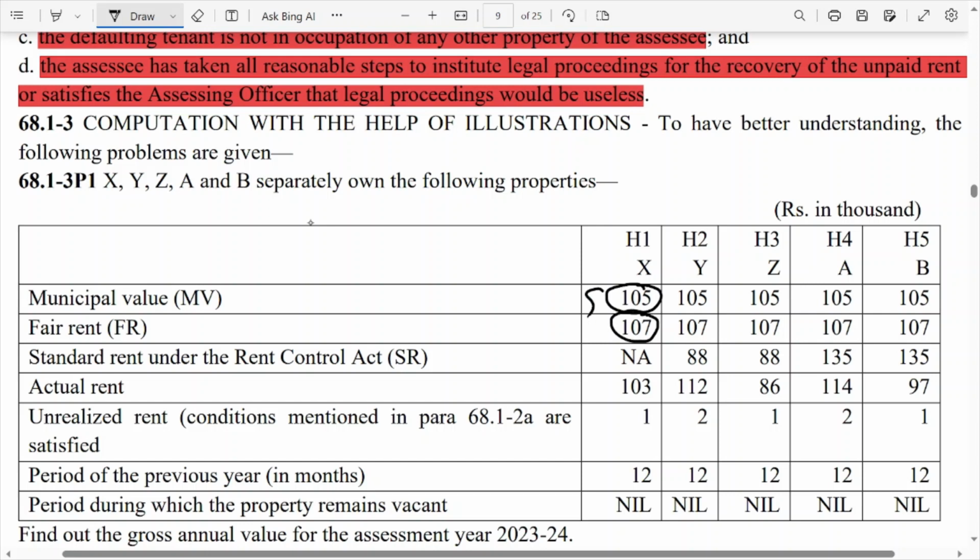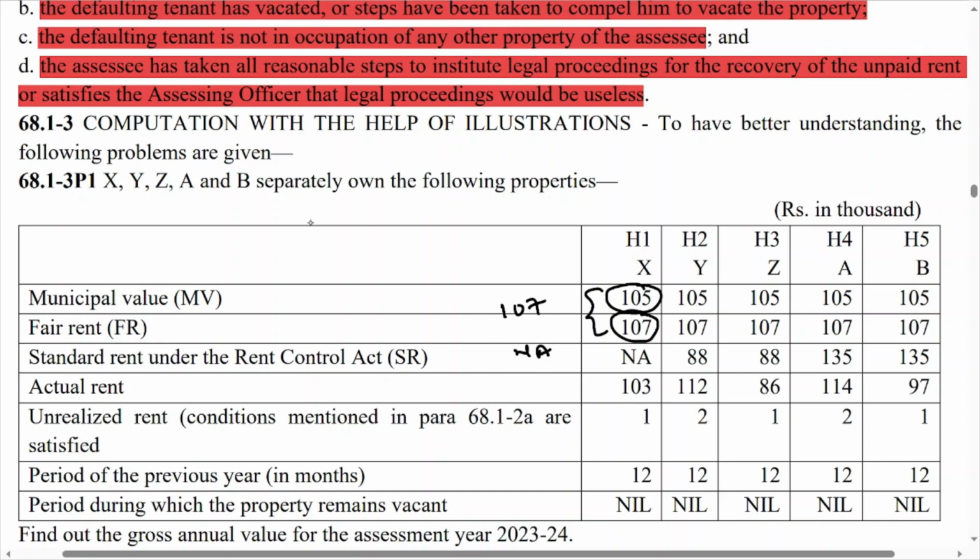Now what is the concept, whichever is higher, so you have to take 107. Now standard rent under Rent Control Act is not applicable, that means here you don't have to consider that one also. So what is the answer for step number 1, that is reasonable expected rent of the property, MV or FR whichever is higher but subject to SR. So 107 will become your answer.